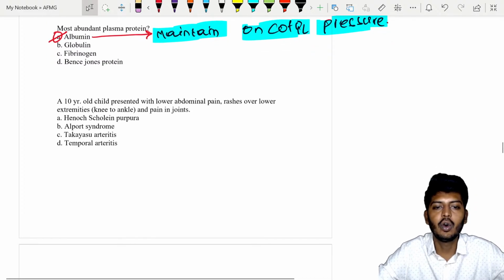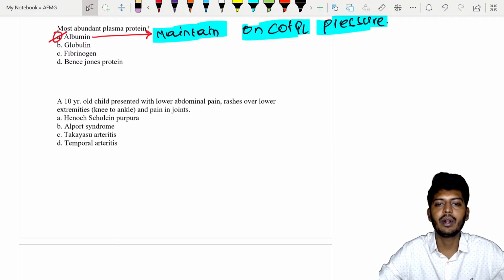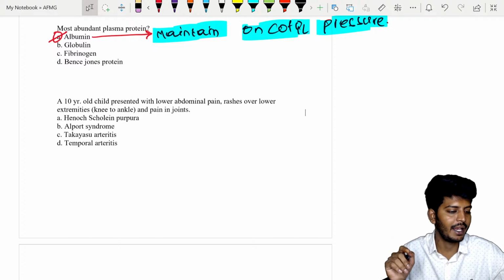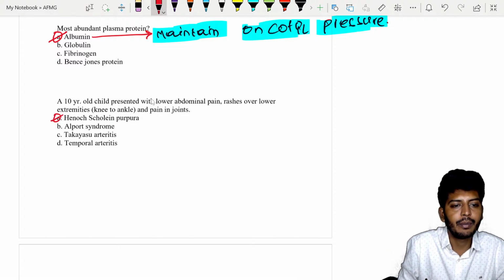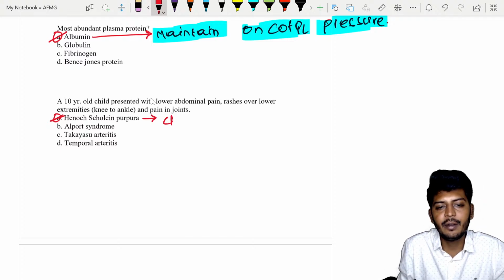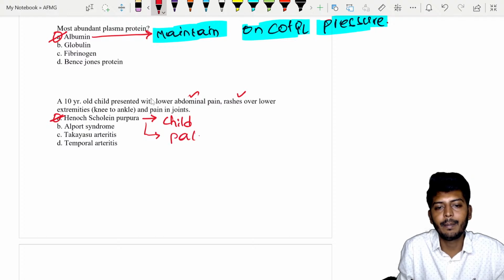A 10-year-old child presents with lower abdominal pain, rashes over the extremities, knees, ankles, and joint pain. What is the diagnosis? Remember one of the most important: rash, lower extremity pain, and abdominal pain is a direct indicator of Henoch-Schönlein purpura. HSP is seen in children. Lower abdominal pain, rashes over lower extremities, then there can be palpable purpura.